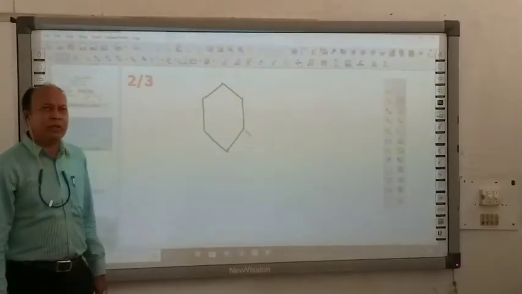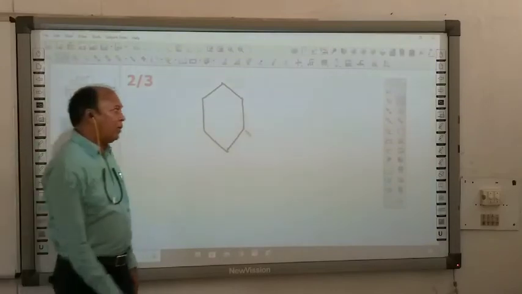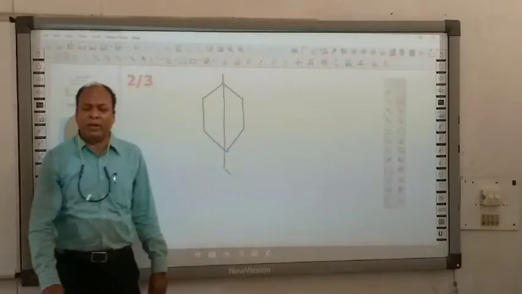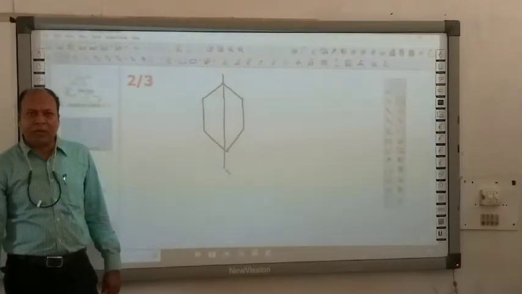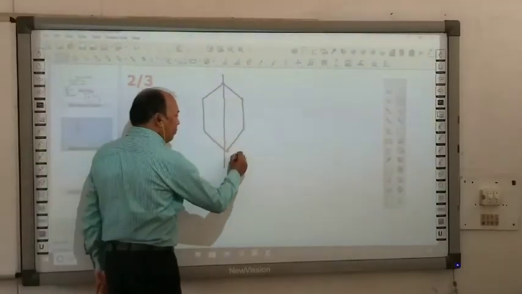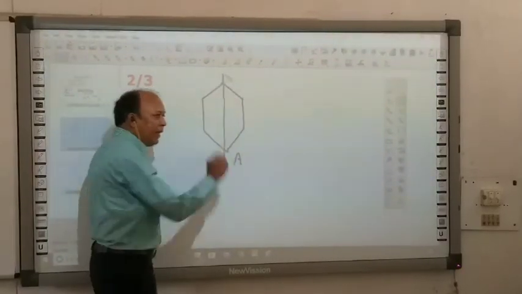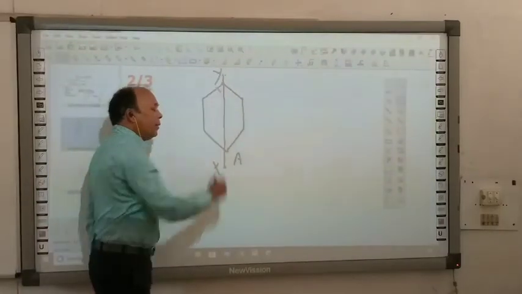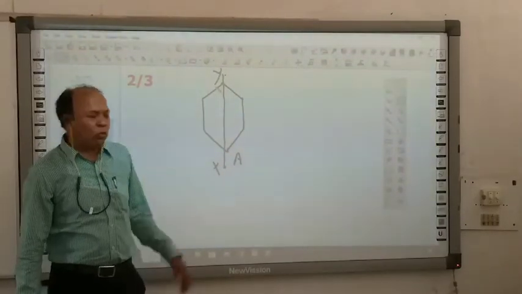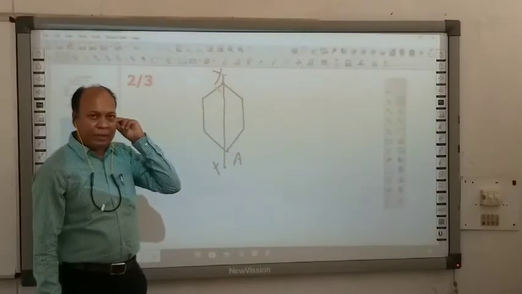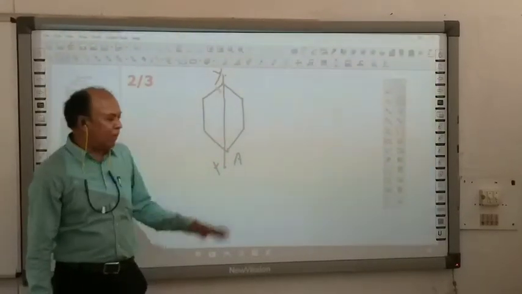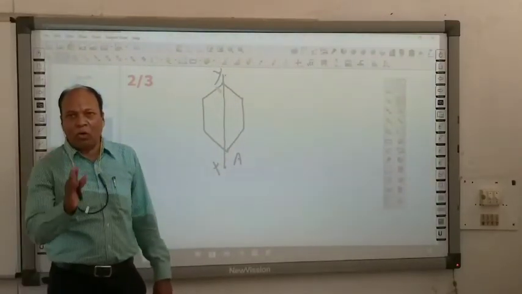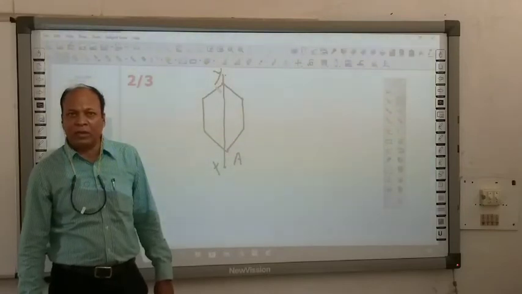The special feature of this crystal is this: whenever light falls over this tourmaline crystal, only those optical vectors that are parallel to its plane will pass. This is the plane, you can see XY. I have drawn one plane. All those optical vectors that are parallel to this XY plane on its axis will pass through it, whereas other vectors will be blocked or restricted by this tourmaline crystal.